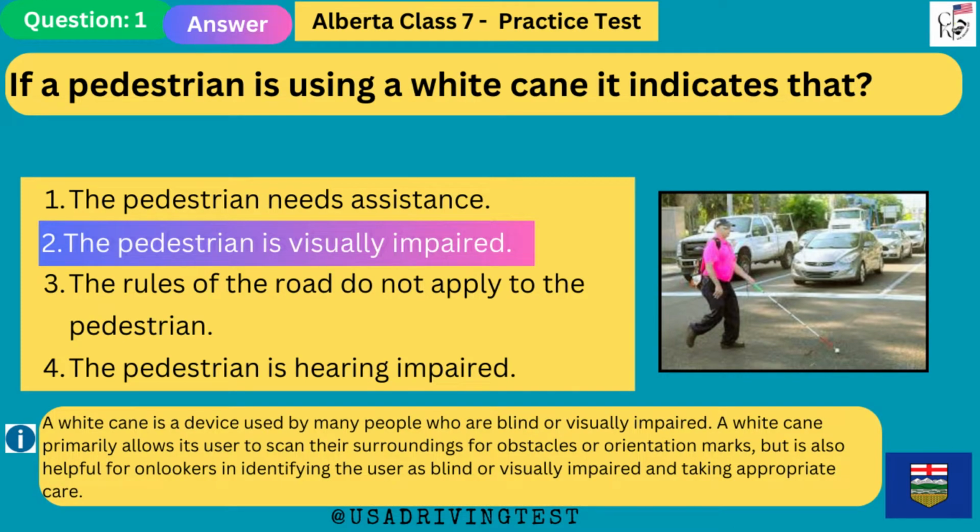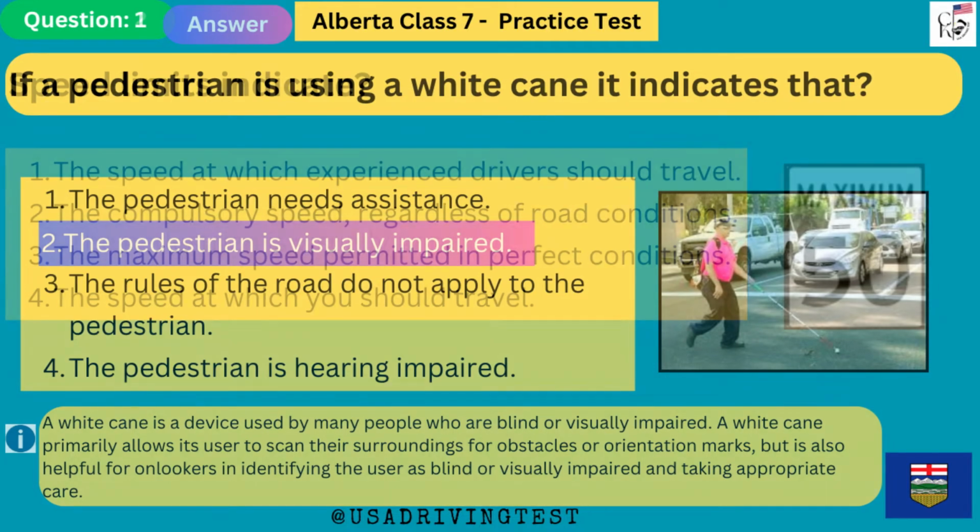A white cane is a device used by many people who are blind or visually impaired. A white cane primarily allows its user to scan their surroundings for obstacles or orientation marks, but is also helpful for onlookers in identifying the user as blind or visually impaired and taking appropriate care.